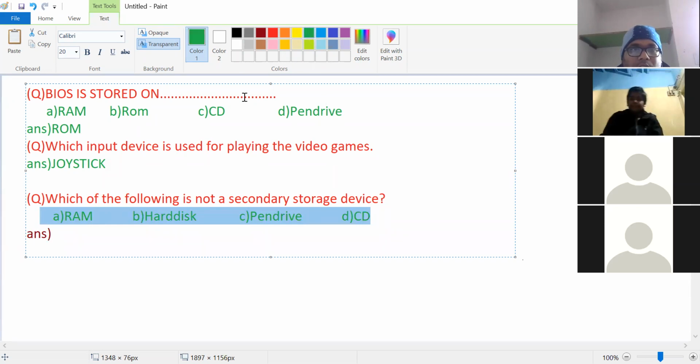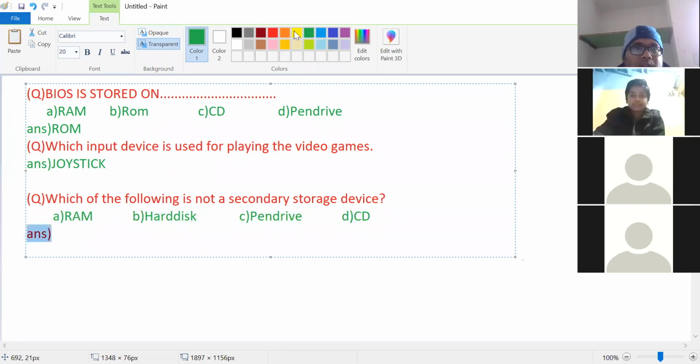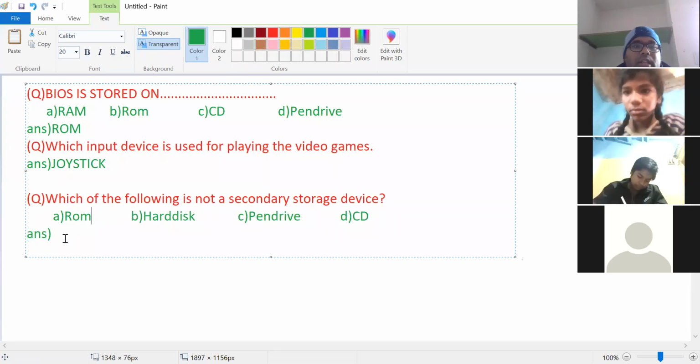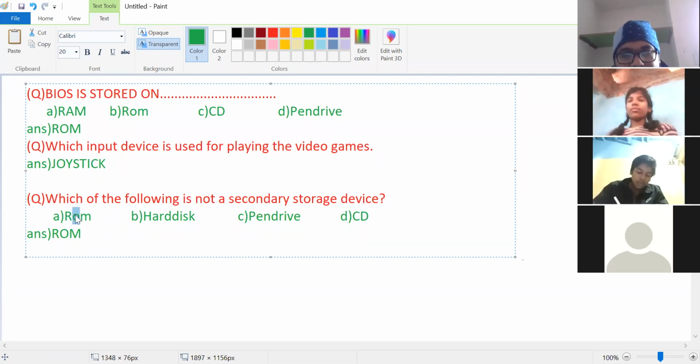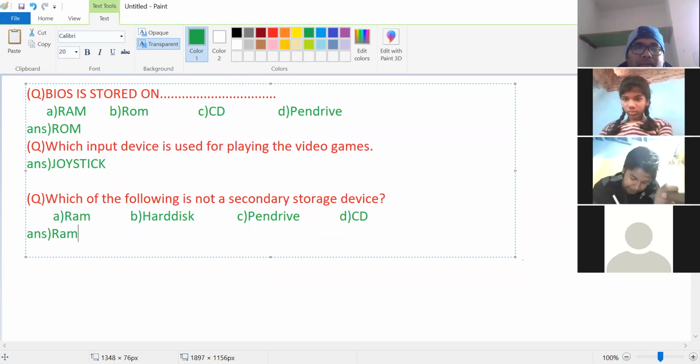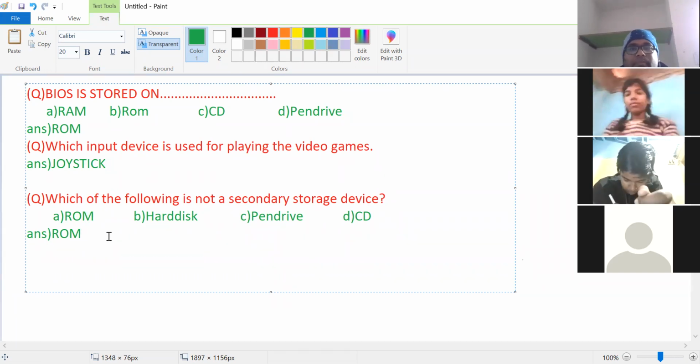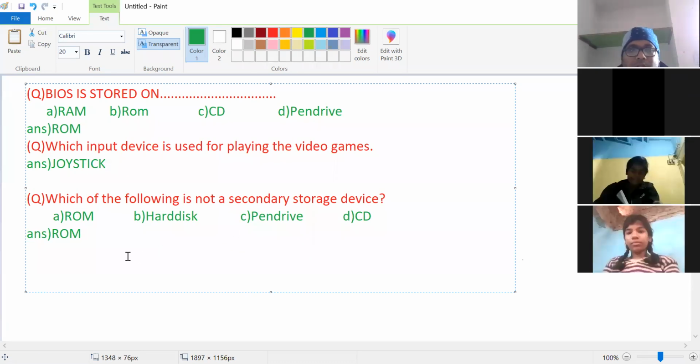RAM. Sir, RAM is the correct answer. If the option is ROM, in that case also the answer is ROM only. Is that understood? RAM is also not a secondary storage device, right? Whatever option is there, RAM or ROM, it is the answer. Clear to everyone? Next question.